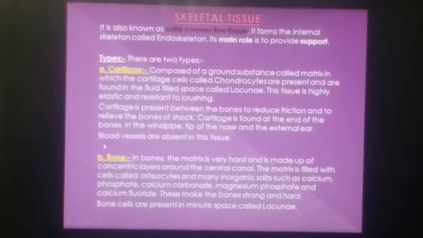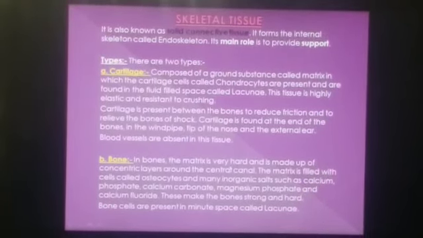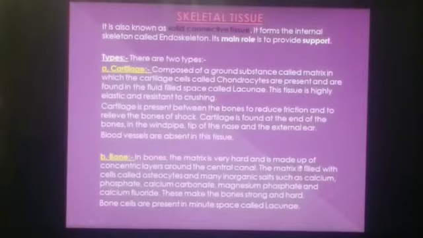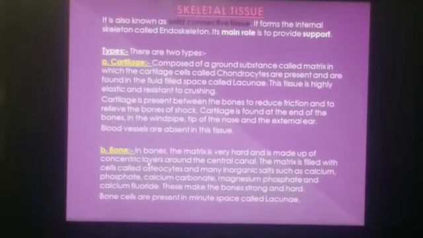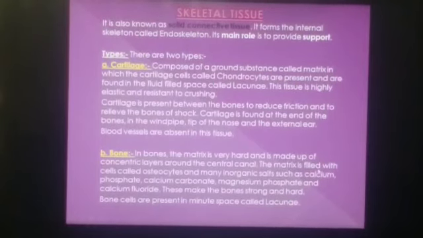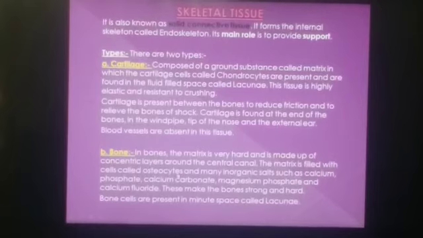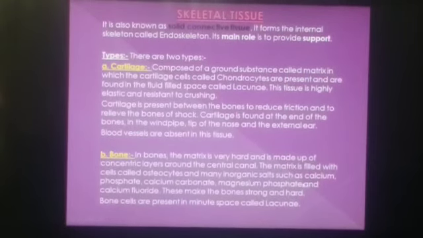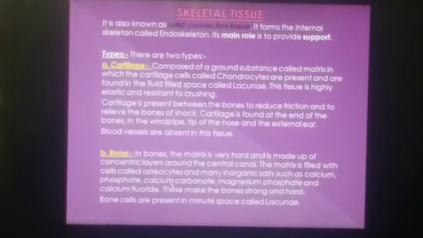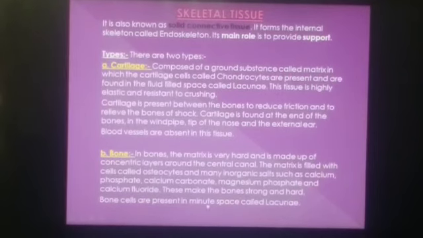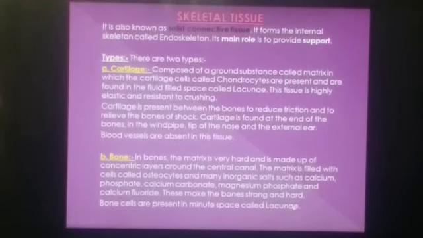Now let us discuss the bones. In bones, the matrix is very hard and this matrix is made up of concentric layers around the central canal, and the matrix is filled with cells called osteocytes and many inorganic salts such as calcium phosphate, calcium carbonate, magnesium phosphate, calcium fluoride, and these all make the bones strong and hard. Bone cells are present in minute spaces called lacunae.